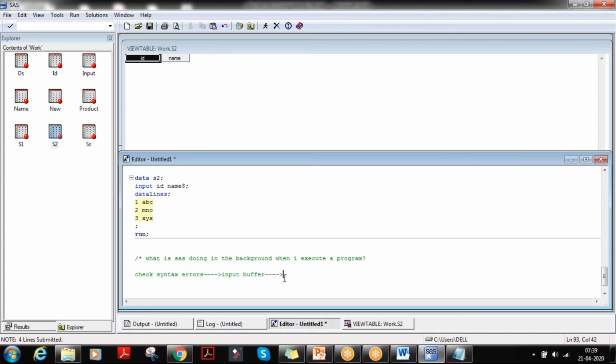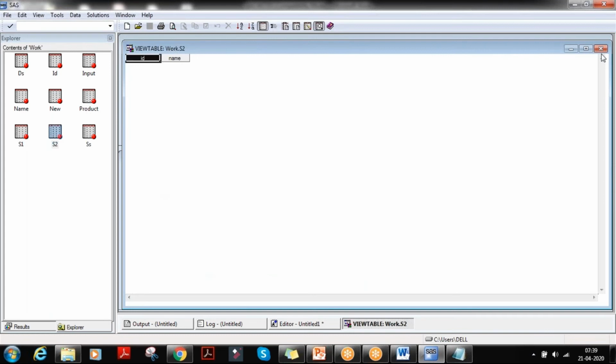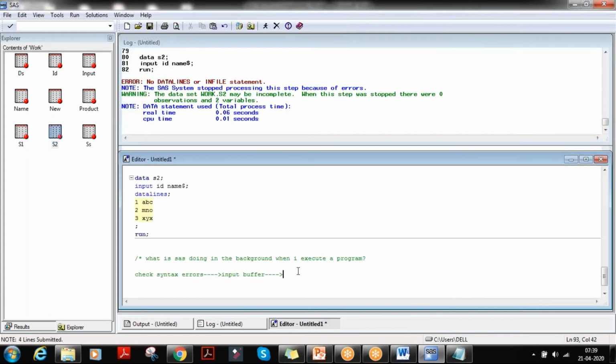What is a buffer actually? Anyone knows what is a buffer? A buffer is a temporary memory. In SAS there is an input buffer. This is created. The data lines are taken into the input buffer.